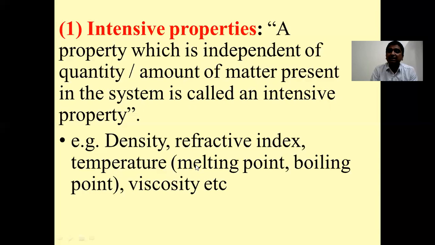So temperature here is an intensive property that is independent of the amount of matter present in the system. Again, the viscosity of any liquid will be independent of the quantity of matter present in the system, so that is again an intensive property. So an intensive property is a property which is independent of quantity or amount of matter present in the system.